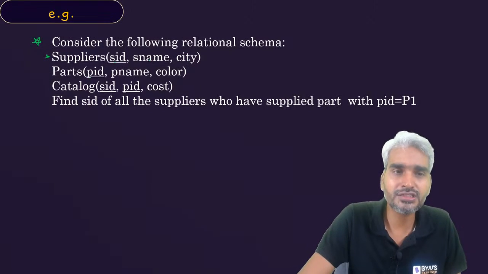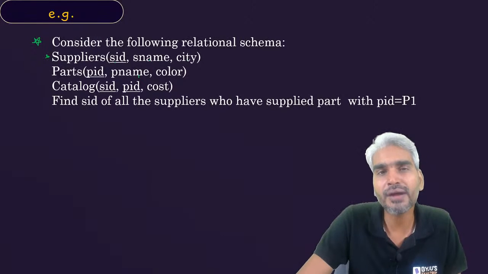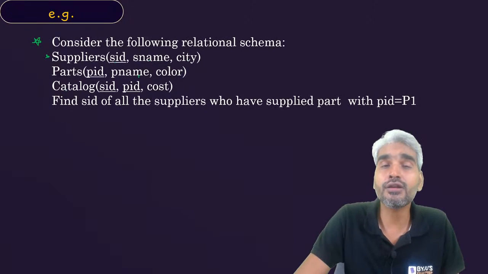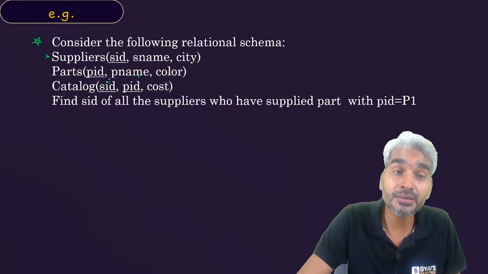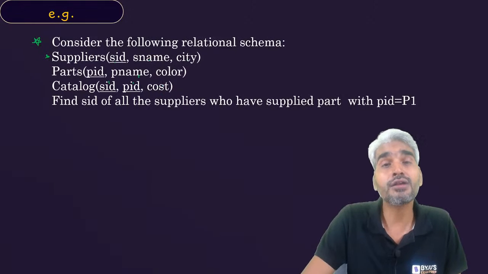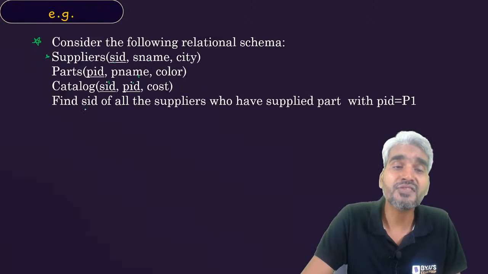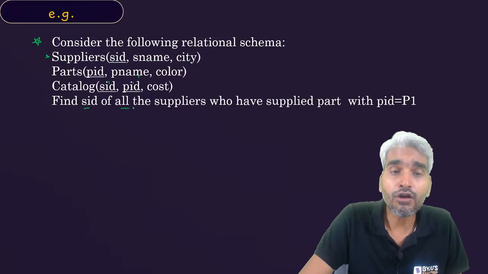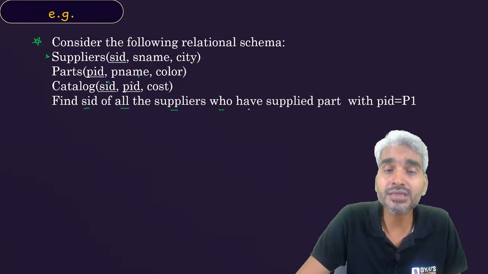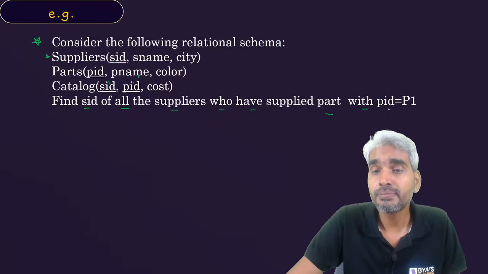Parts table in which there will be ID of the part, name of the part, and color of the part, and then the catalog table which consists of the information that which supplier has supplied which particular part at what cost. These are the information available. So now I am asking, find SIDs of all the suppliers who have supplied part with PID equals to 1.